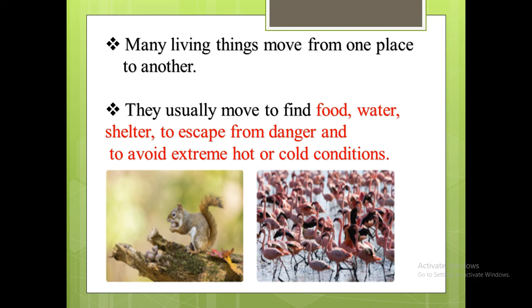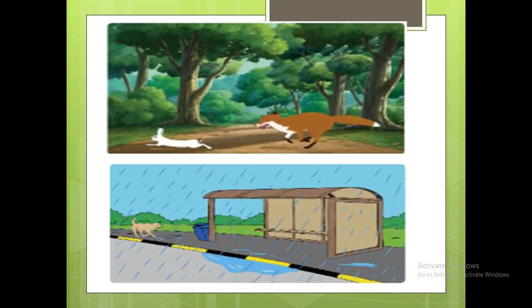In the previous activity, we saw that the fox was chasing the rabbit in order to eat. So why is the fox chasing? To eat the rabbit. While the rabbit ran to avoid being eaten by the fox. Why is the rabbit running? Because the fox is going to kill the rabbit. So it is running very fast. The same way, the dog ran in search of shelter from the rain.